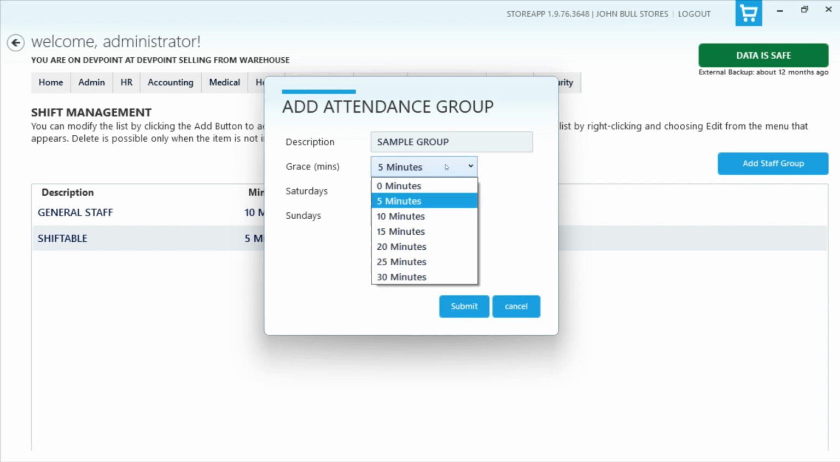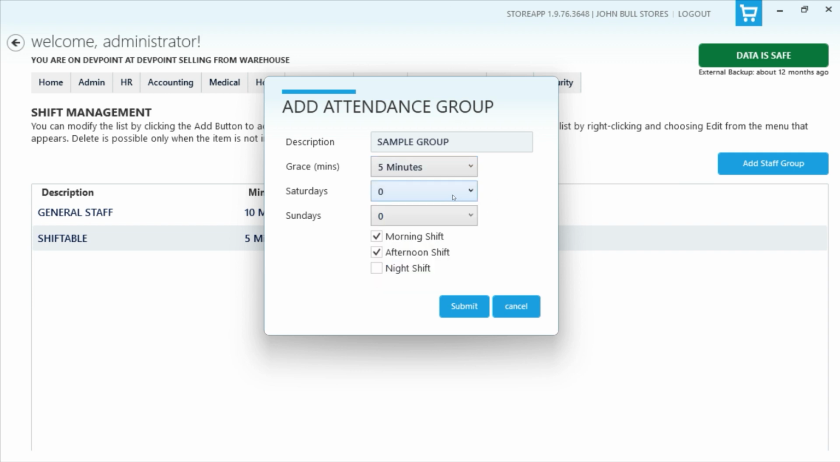So you find your grace minute. Grace minute just means that when they come in late, how much grace should the system give them. So it can define 5 minutes, 10 minutes. That means that before the system starts calculating deductions for lateness, you will consider these minutes of grace before making deductions.